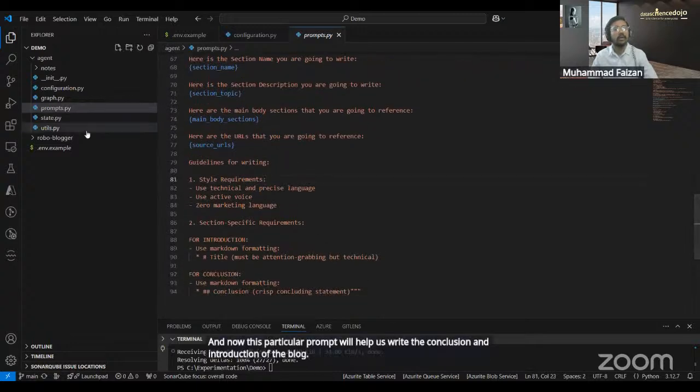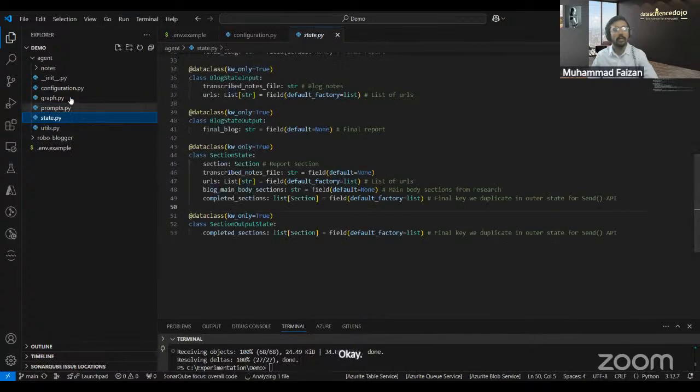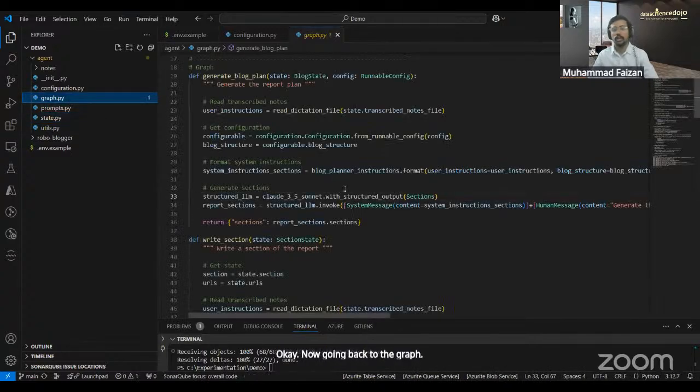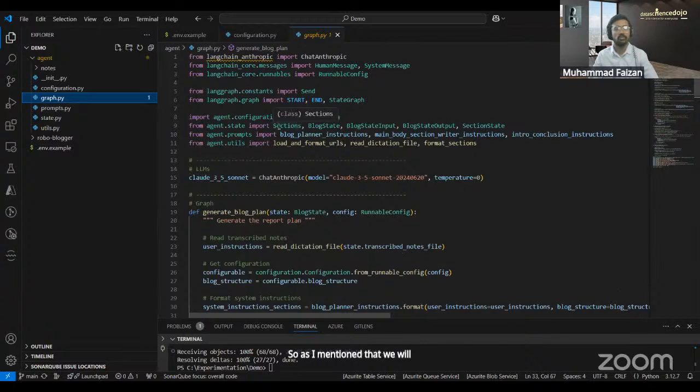Okay. Now going back to the graph. So as I mentioned, we will be using GPT-4o, so we have to make a couple of changes here, right?